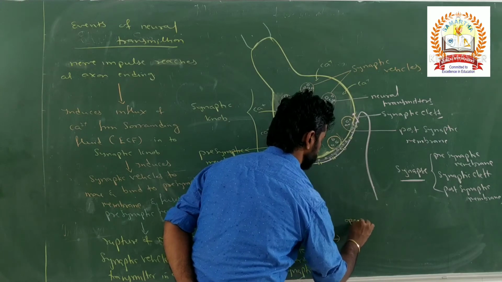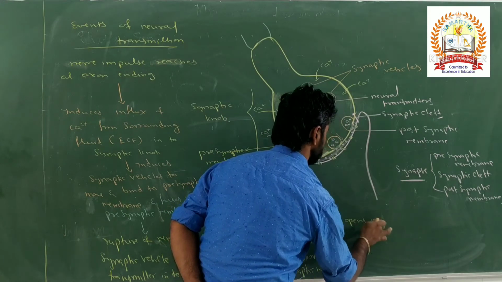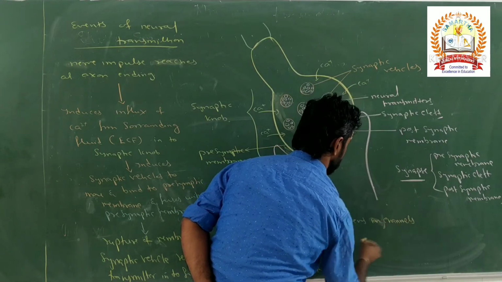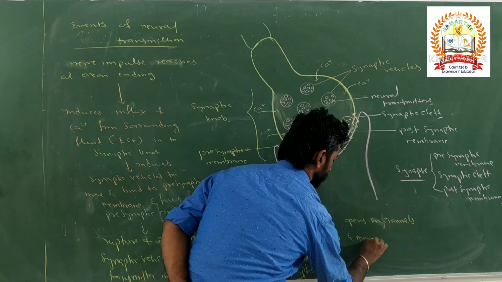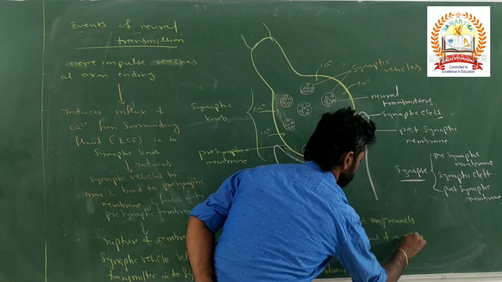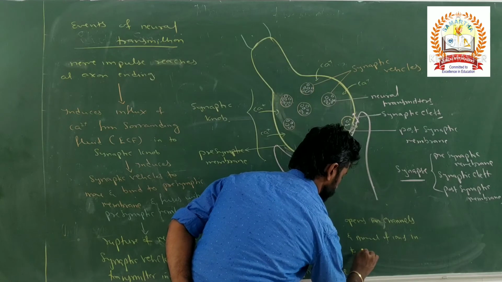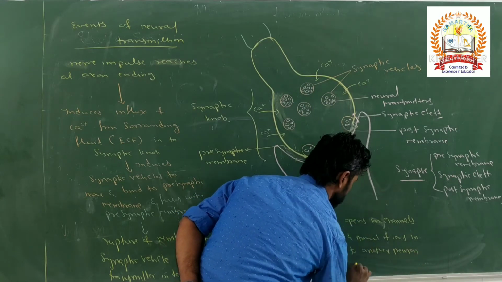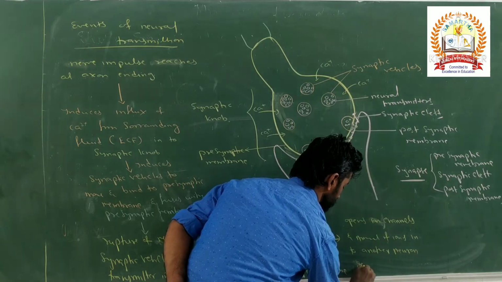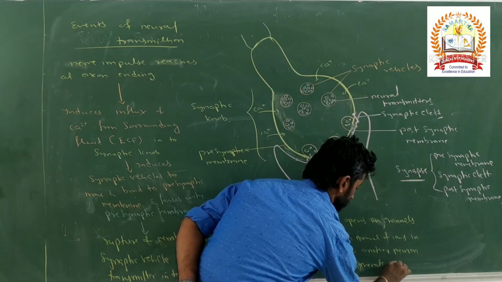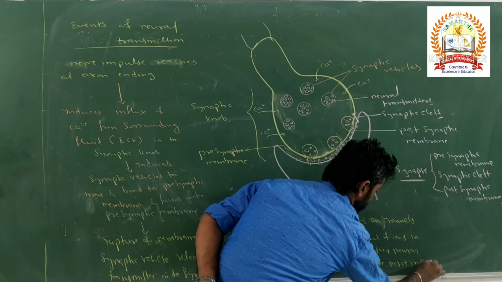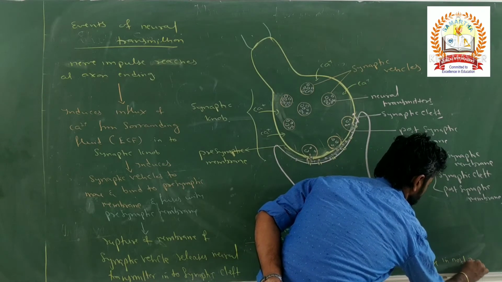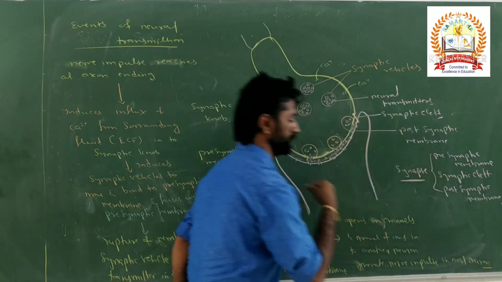This opens the ion channels, and the movement of ions into the other neuron induces or generates a nerve impulse in the next neuron into which ions have entered.